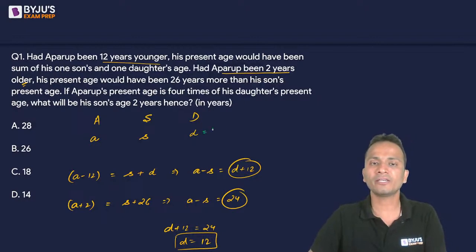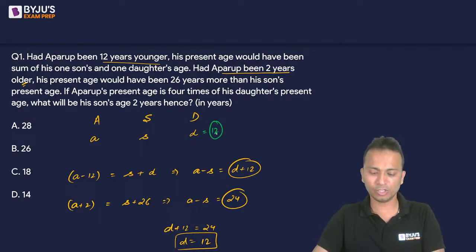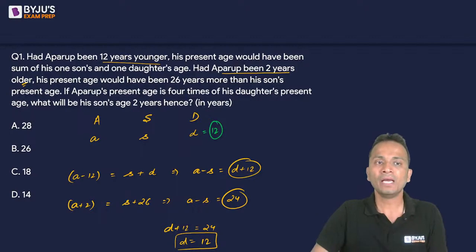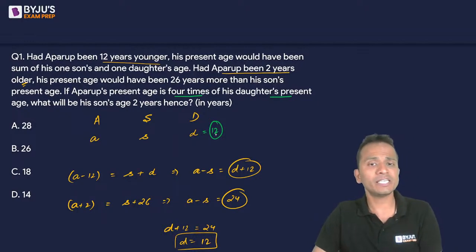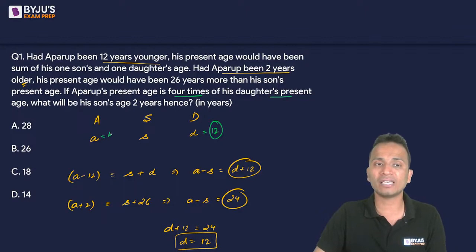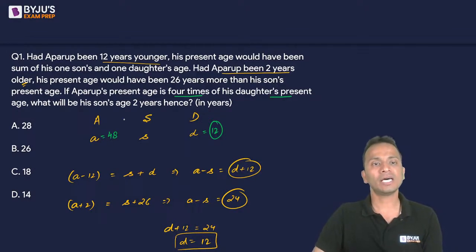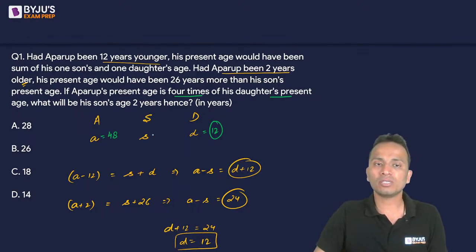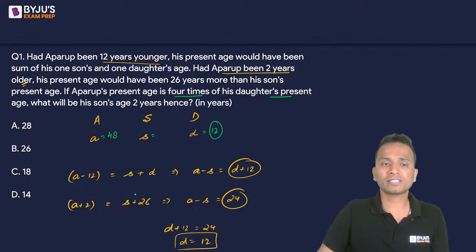So I'll write it here. Daughter's present age is equal to 12. This is the first thing. If Aparup's present age is 4 times his daughter's present age, and daughter's present age is 12, then what will Aparup's present age be? 4 times 12, that is equal to 48. Done? Then we'll find out the present age of his son.